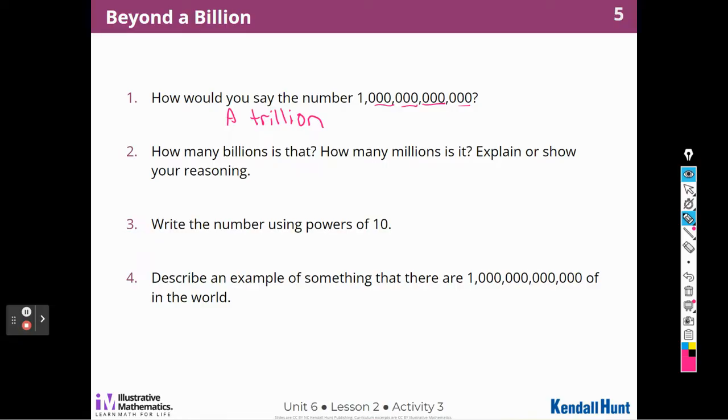How many billions is that? How many billions is this number? Well, it's going to be 1,000 billions. 1,000 billions.